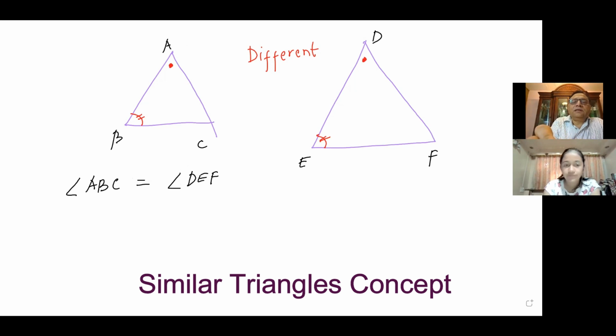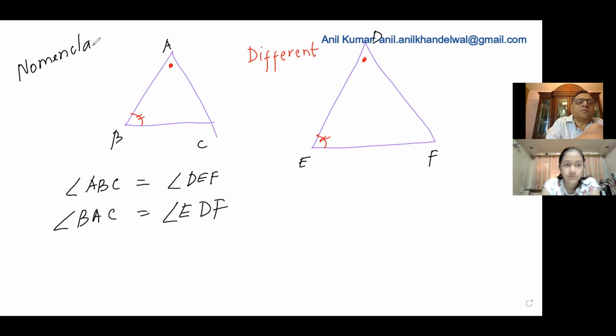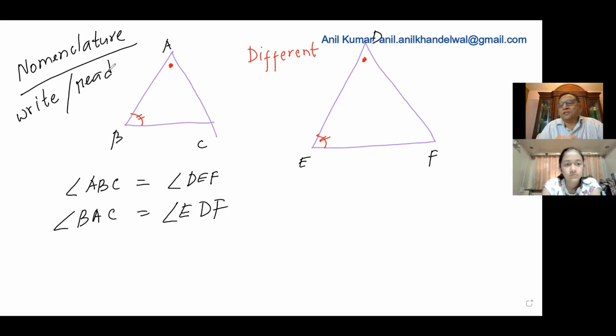So that dot really means that those two angles are also equal. So I can say angle BAC is equal to angle EDF. You get the idea? So this is your nomenclature, how to write. Once you understand the method of writing, you know how to write and how to read. Do you understand? Because your question was, what are those two dots? I remember this question, correct?